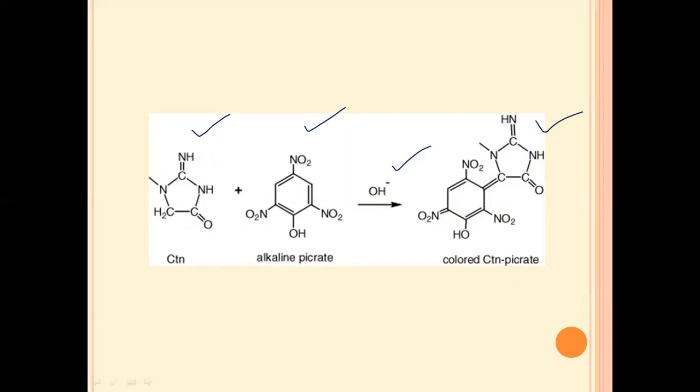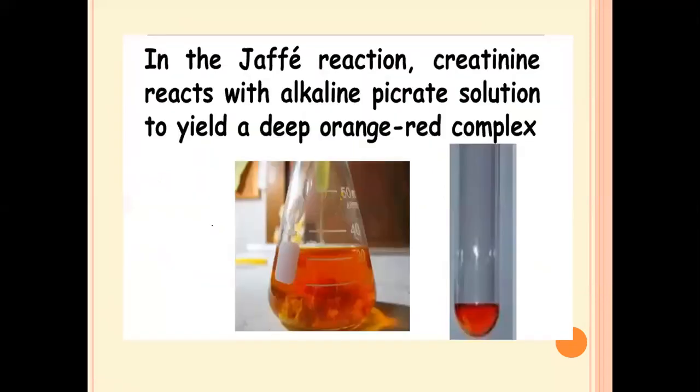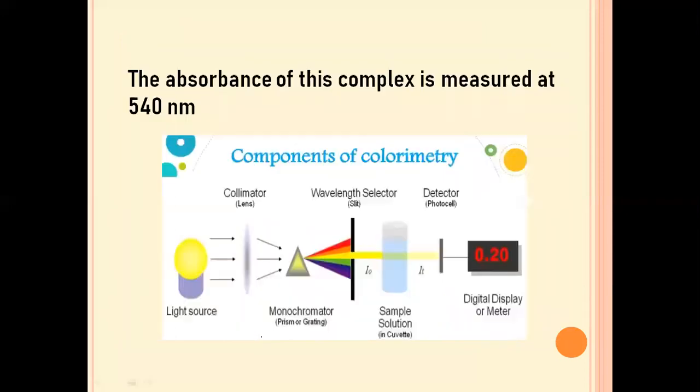Okay, so here is a simple reaction where the adduct or the complex is formed by the reaction of the creatinine and the picric acid that we add in the Jaffe's method. This is the picture which shows the formation of the complex. Here we can see the formation of the orange colored complex that is formed between the picric acid as well as the creatinine, which we have to estimate in this experiment. So this is the orange colored product that is formed.